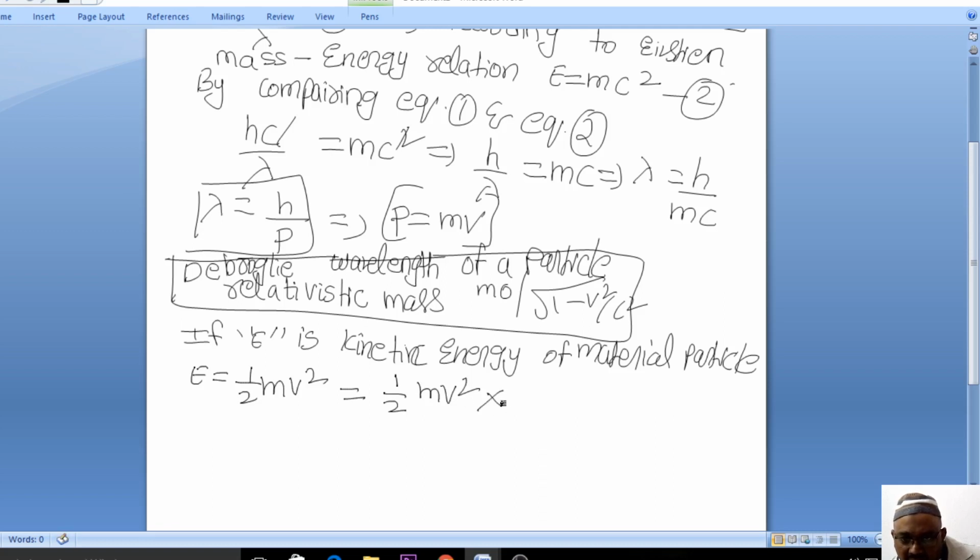So what I am doing here is multiplying m and dividing by m, so the value doesn't change. Half m squared v squared, what will it be? I think you got it, right? So what is the difference between chemical corrosion and electrochemical corrosion?